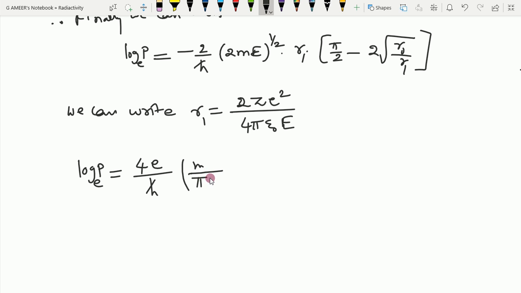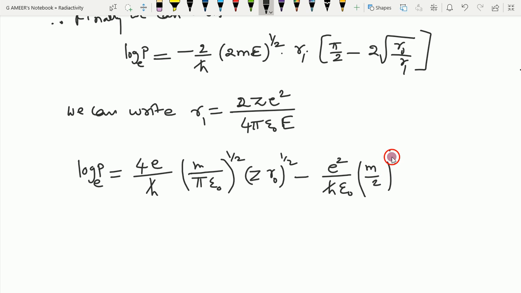pi epsilon naught whole power 1/2, z, r0 whole power 1/2. I am just simplifying, nothing else, coming from top to bottom. Minus e square by h cross epsilon naught, m/2 whole power 1/2, into z into square root of e power minus 1/2.